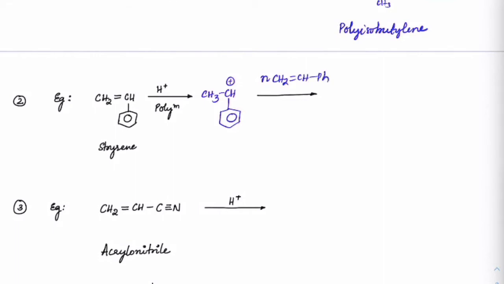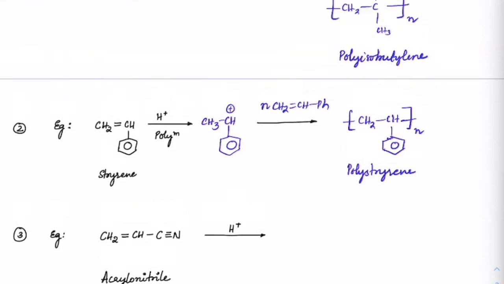If n moles are continued, we will get CH2, CH with this phenyl group here n times. What do we call this? This is polystyrene. So polystyrene can go through the carbocation mechanism and we can get this.